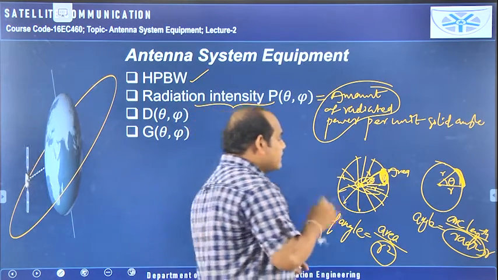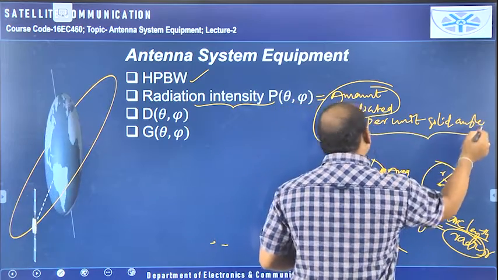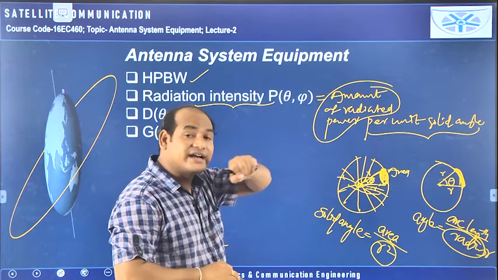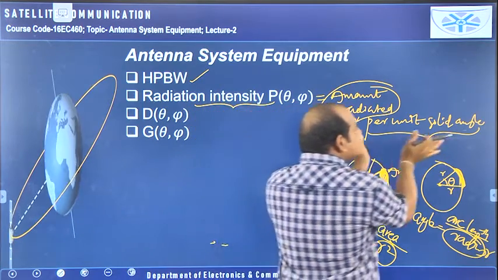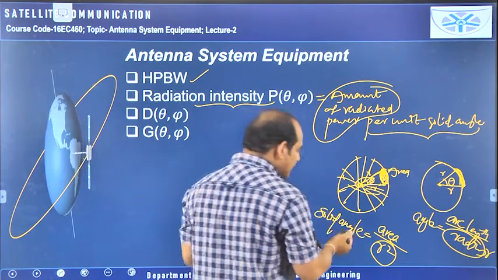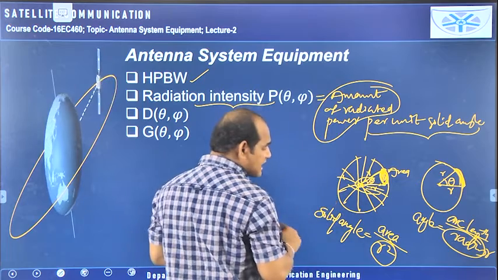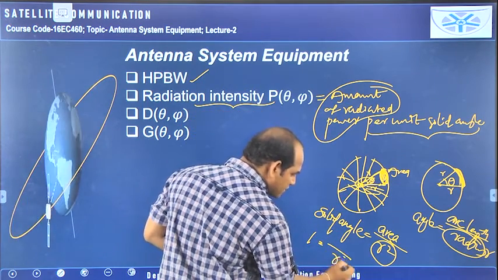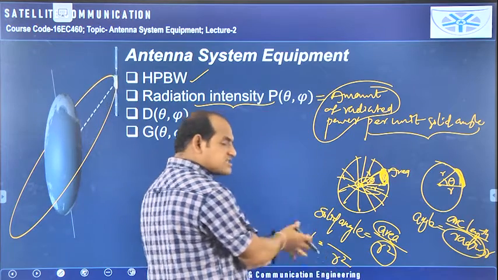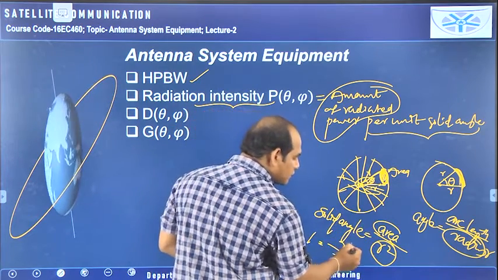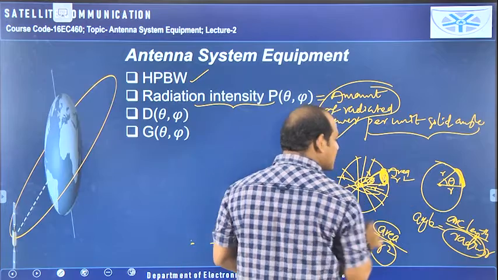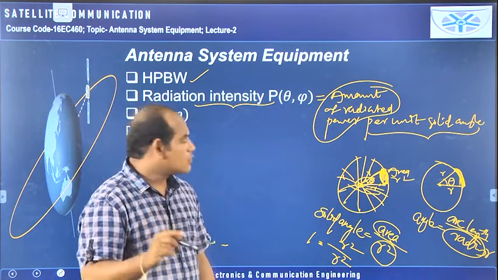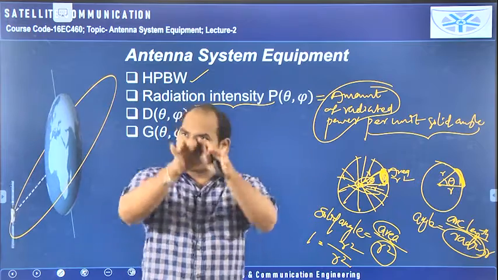But whenever you are taking per unit solid angle, you should not take the total power. We have to take the radiated power for only this solid angle, for unit solid angle. What is the unit solid angle? This becomes 1, solid angle is equal to 1. The denominator is fixed at r square, so the area has to be changed. In order to make this fraction 1, the area must be equal to r square. If this area is equal to r square, then whatever the angle is there, that is called one solid angle.